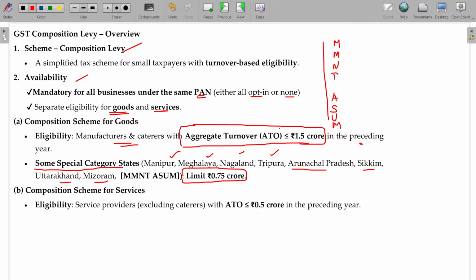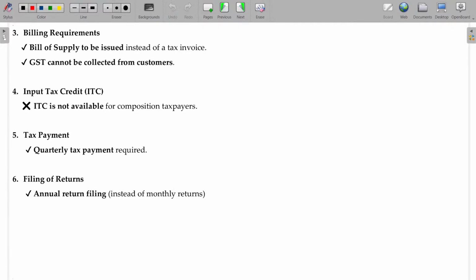In case of service provider, excluding caterers, of course, caterers can enjoy the benefits similar to the goods trader as well as manufacturer. Other than the caterer, a service provider can enjoy the benefit of this composition levy only if their aggregate turnover is less than or equal to 50 lakhs. And billing requirements, they cannot issue the invoice, they can issue only bill of supply.